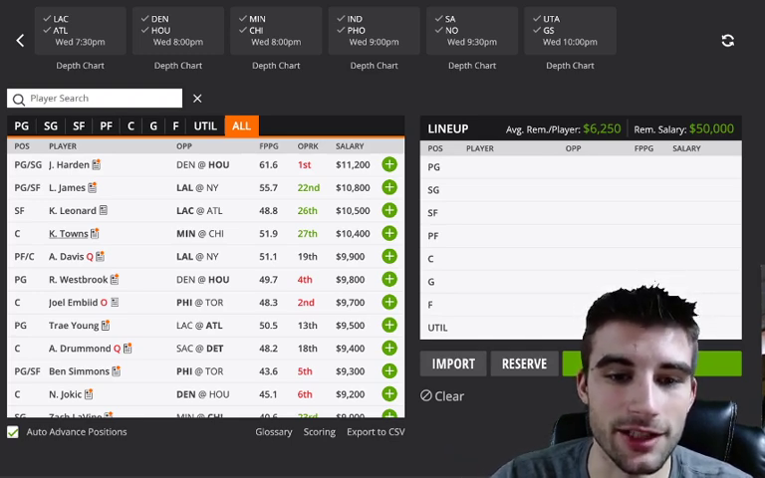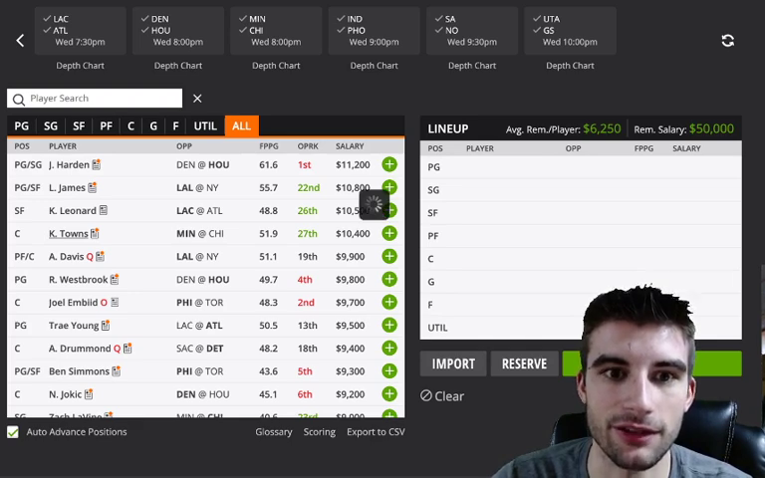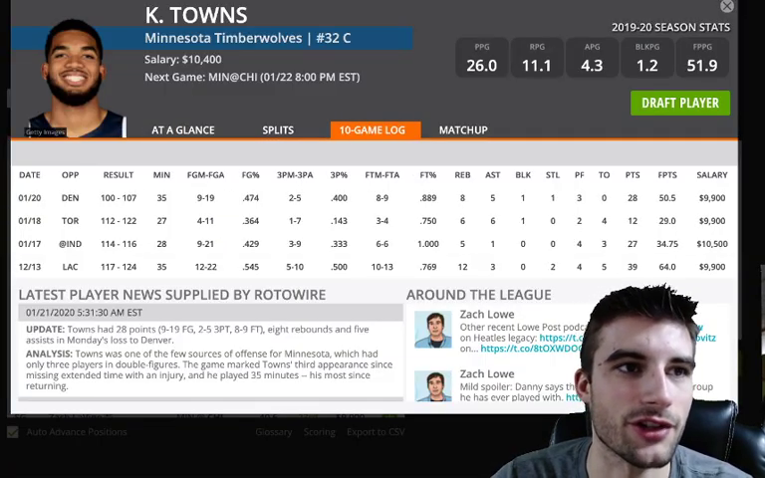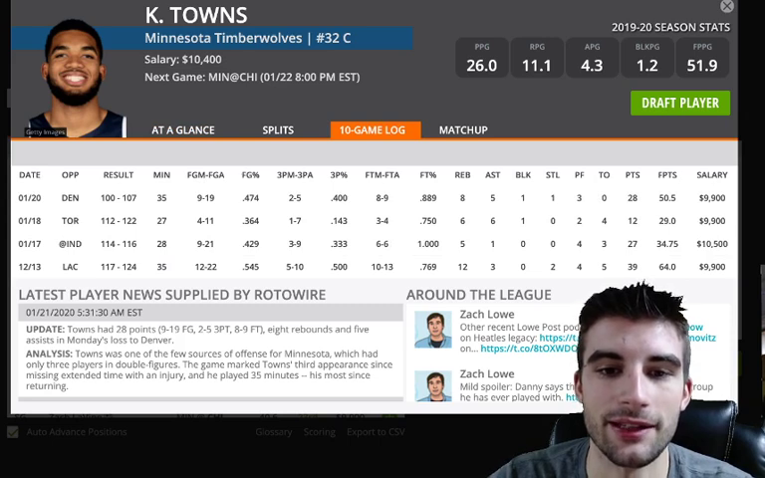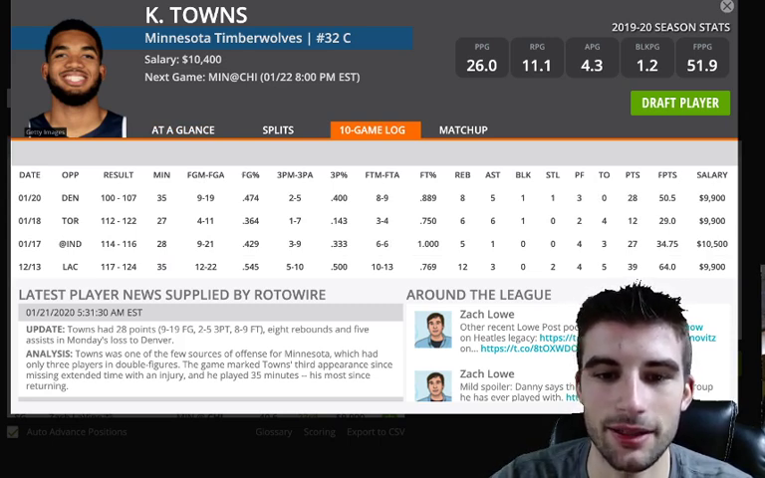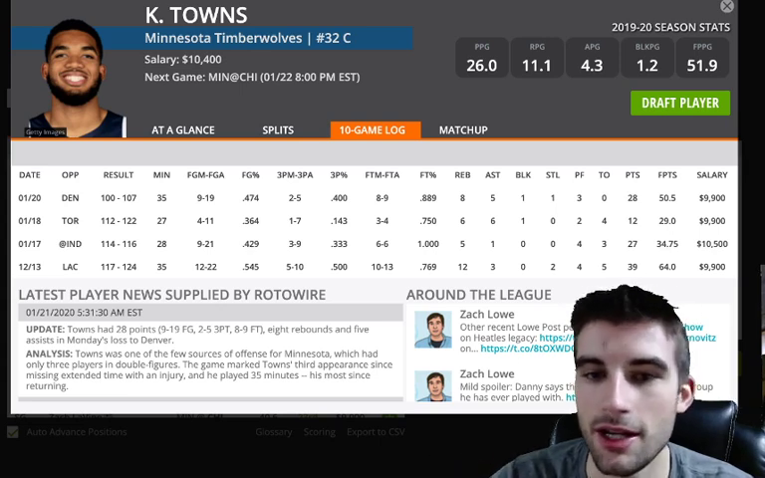But Karl-Anthony Towns, he's looking like my favorite spend up on the slate at 10,400. I mean, this is an elite spot versus Chicago. And he did play 35 minutes in the last game, so I really don't think we should be cautious about a minutes limit. It's the most minutes he's played since returning. He had 28 minutes, 27 minutes, 35 minutes.